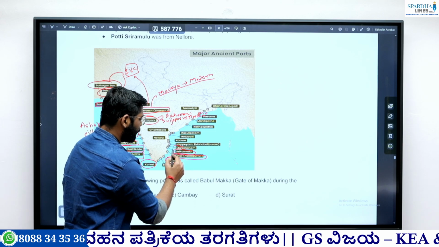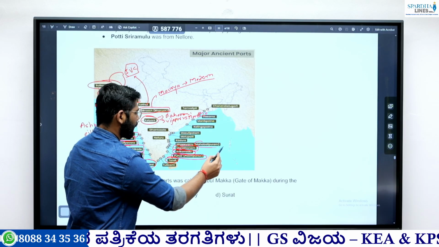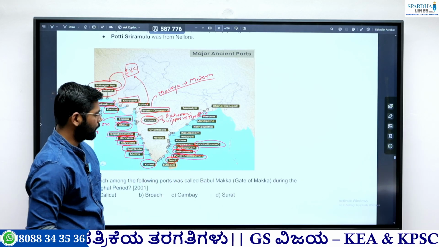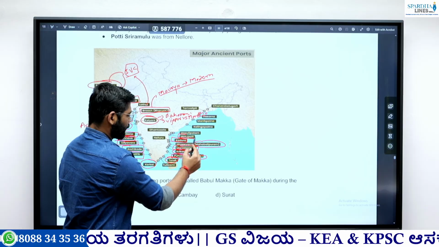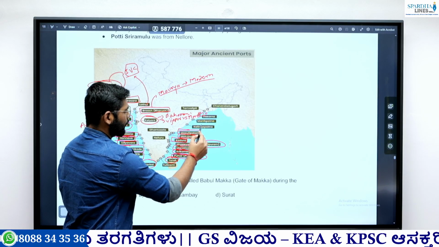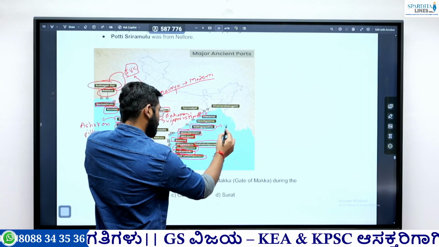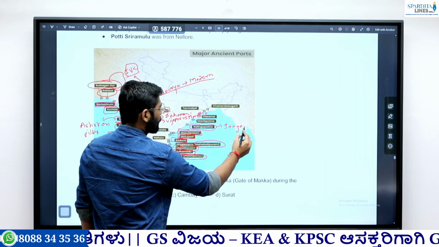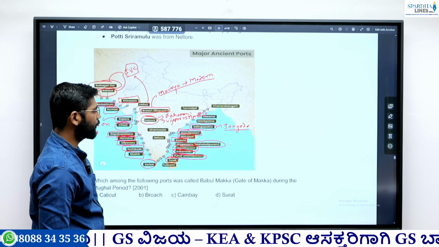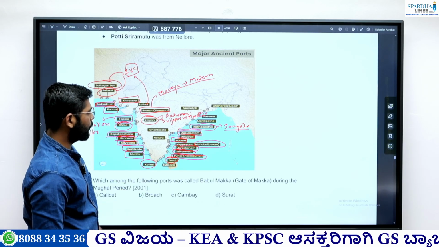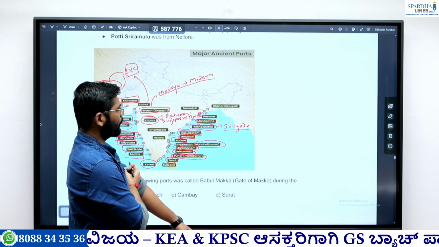Then Marakanam, so this is an important port. Then Mahabalipuram, again in the Pallava period this particular port was very famous. Then Kodura, Motupalli, just we discussed. Masulipatnam we discussed. Kalingapattanam, particularly Jaugada. So these are the important ports. Okay, Jaugada was the military center or the major trade center during the period of the Mauryas. So this is important. Then Manikpatna, okay, this is also located in Odisha.